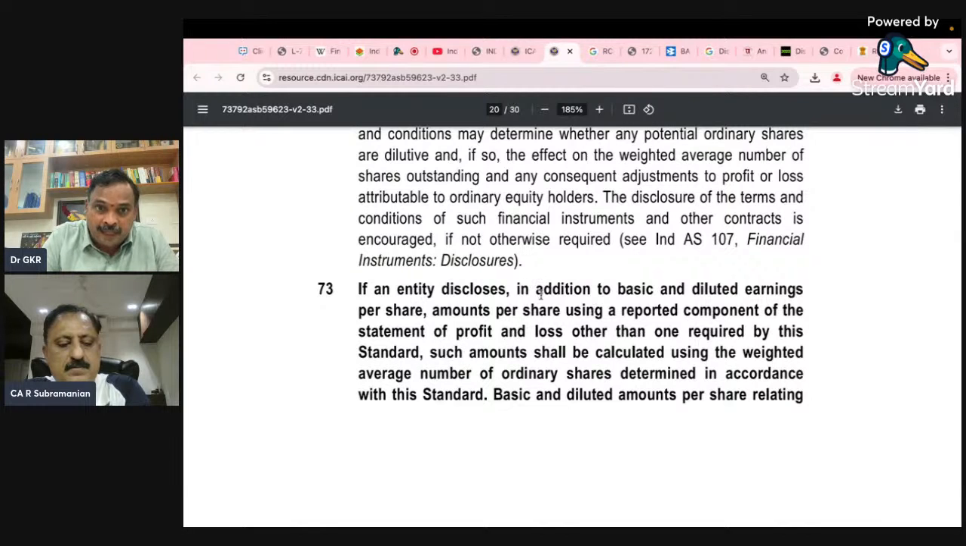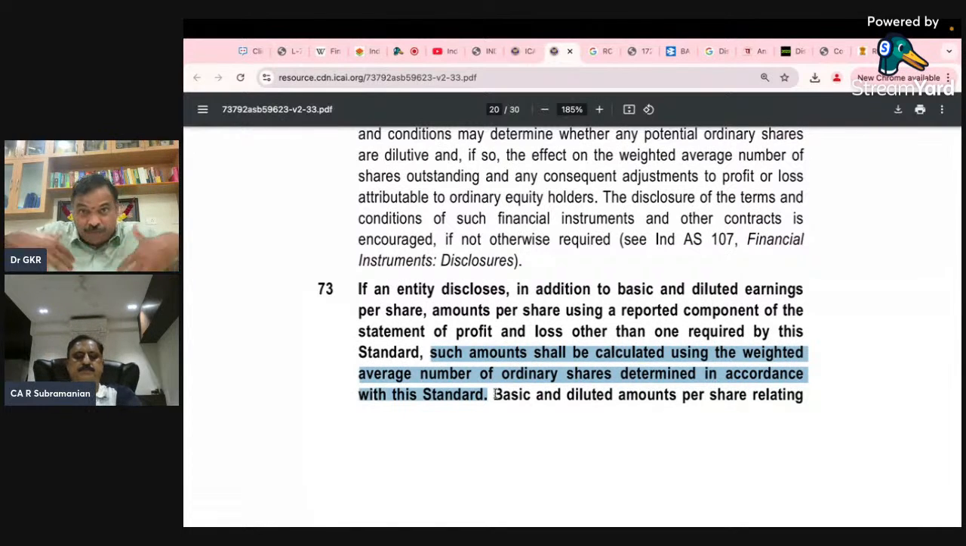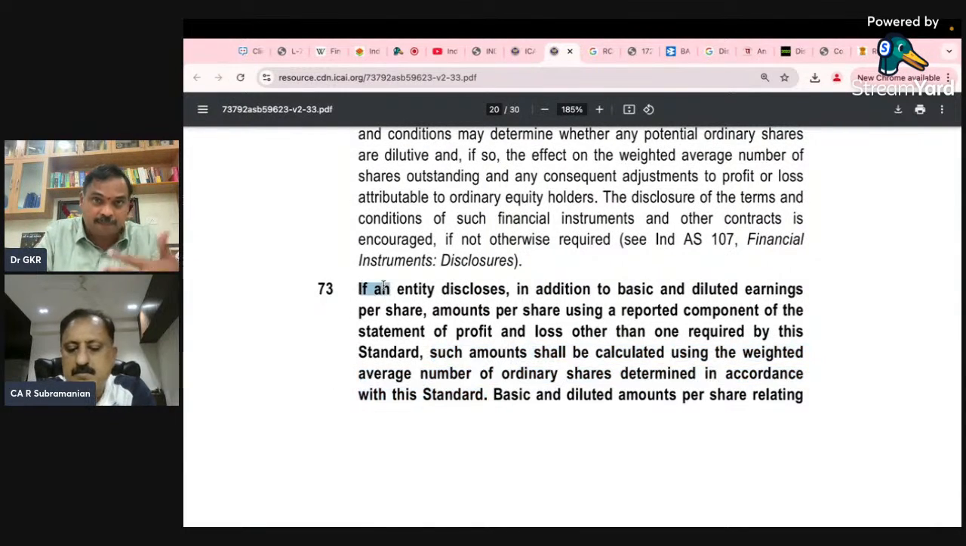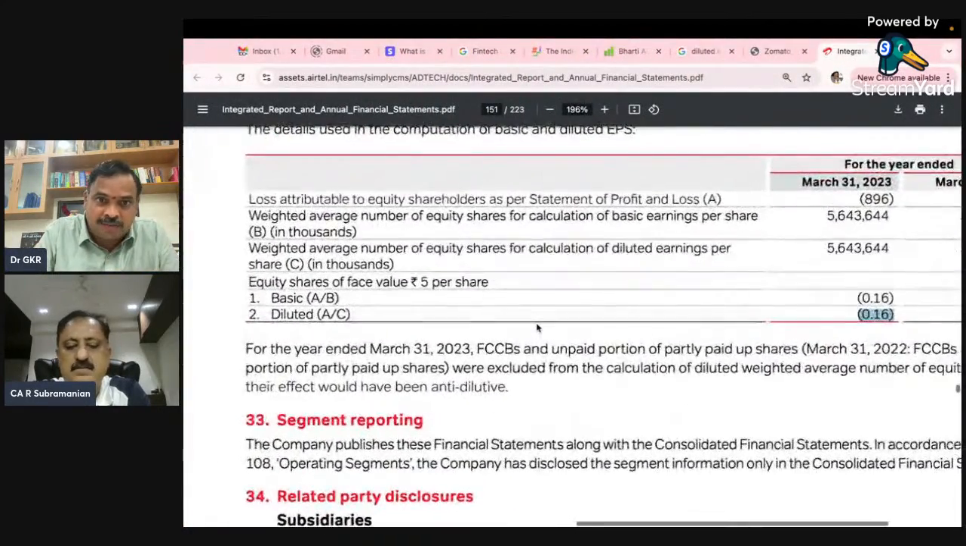That is why they use this word. So if an entity discloses, in addition, amounts per share using a reported component of the statement, such amount shall be calculated using the weighted average number of shares. I'll give you a few more, because I have collected a minimum of 12 to 15 annual reports where different kinds of disclosures are given. Because it's only disclosure. It's only numerator by denominator. So why should I give only EPS? I'll give turnover per share, my cost per share, my operating cost per share. So you can give additional. That is why the word is if.